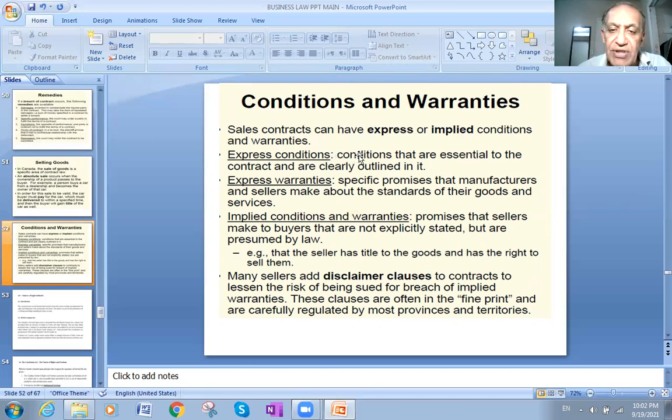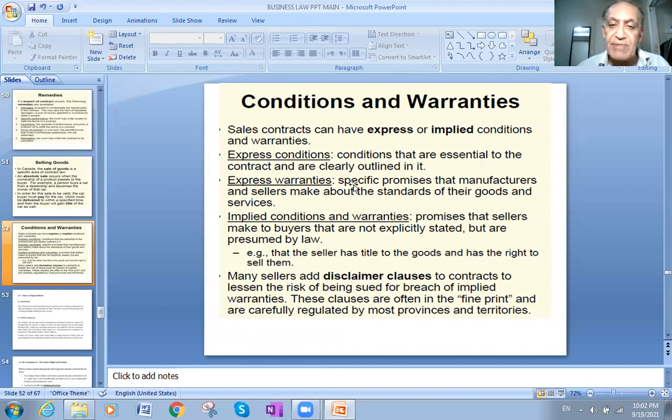Express conditions are essential to the contract and are clearly outlined in it. For example, the date of sale, the amount of sale, and the delivery, whether it should be at the seller's shop or at the buyer's shop. Those all are express conditions. It must be clear in the contract. It must show up in the contract.